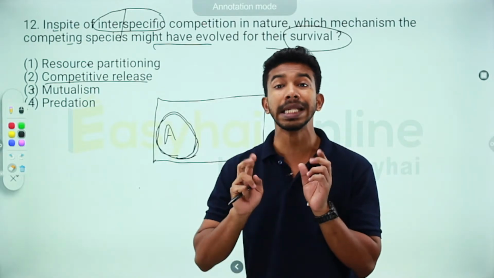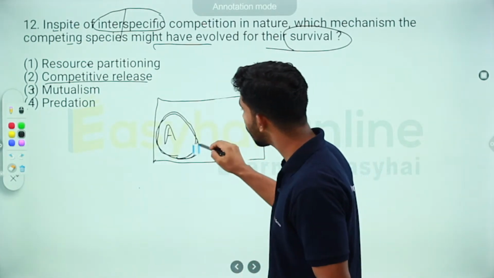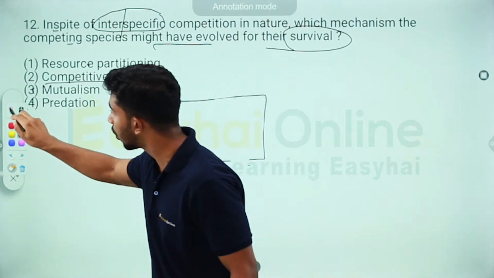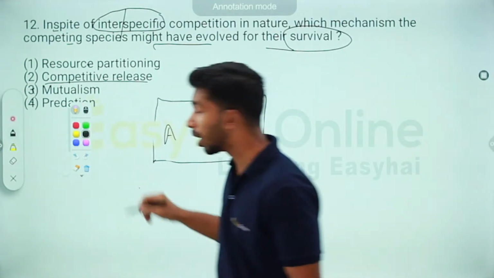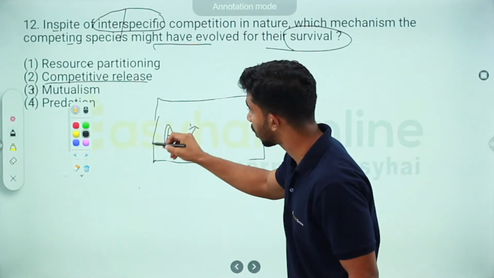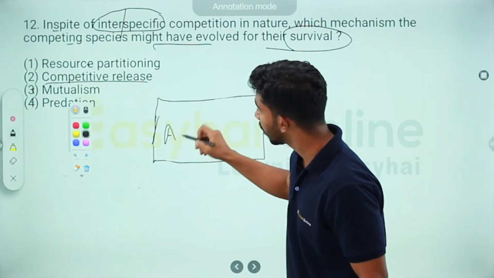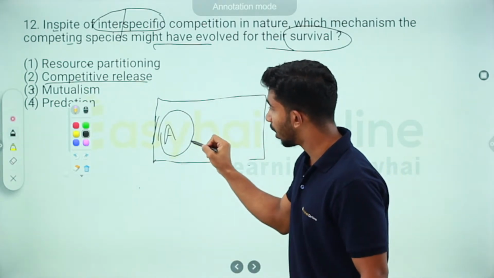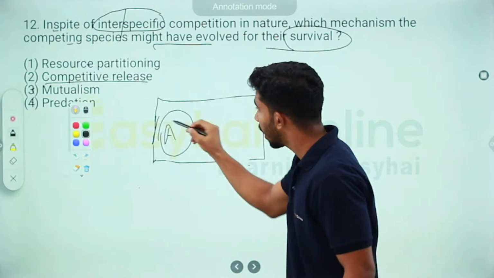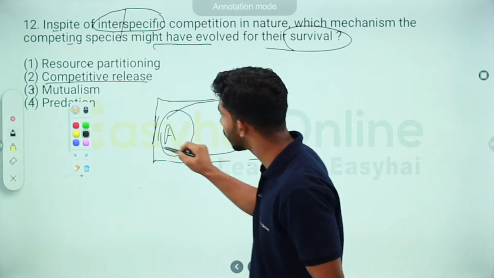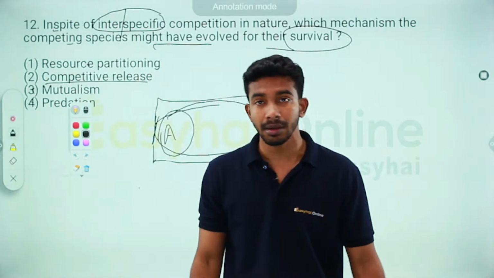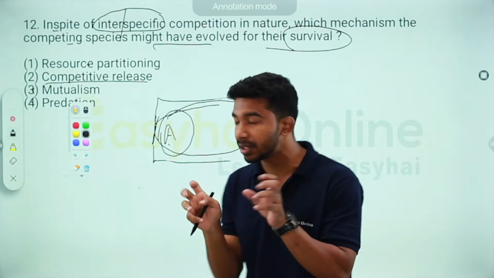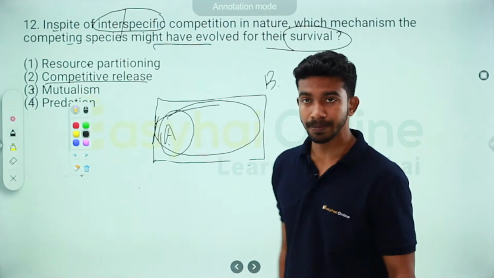It's gotten a relief from the competition. Previously, when the influence of A was only this much, it now extends all over this place because there's nobody to check it. So basically, A is being released from the competition of B.